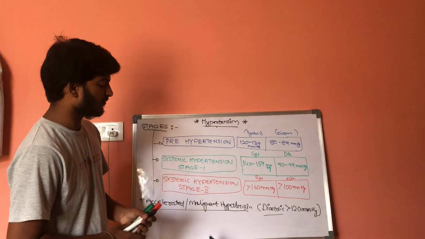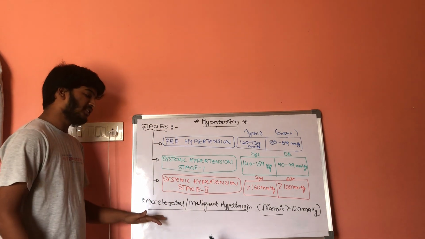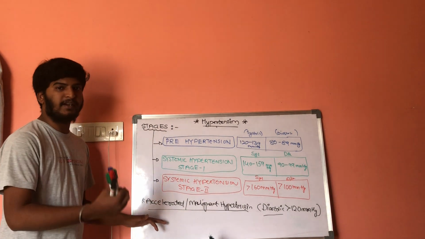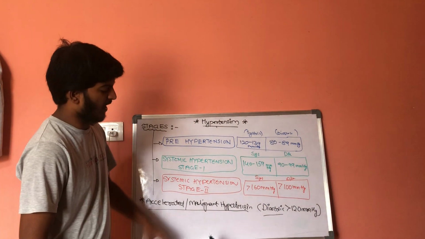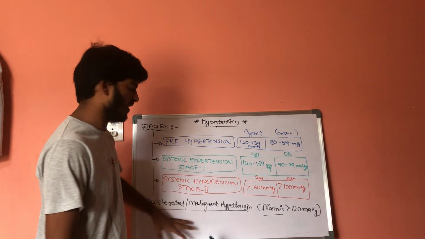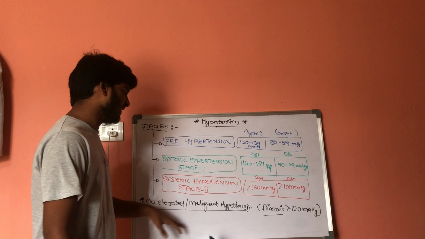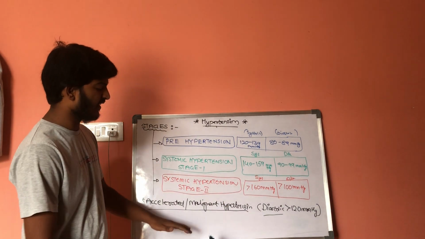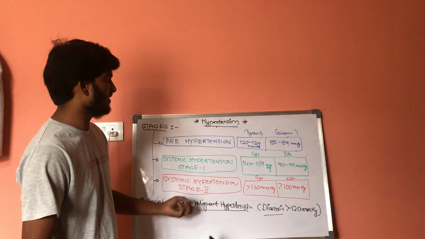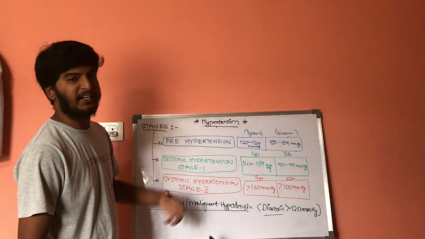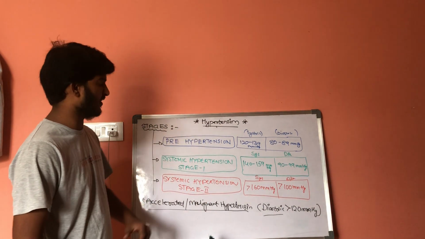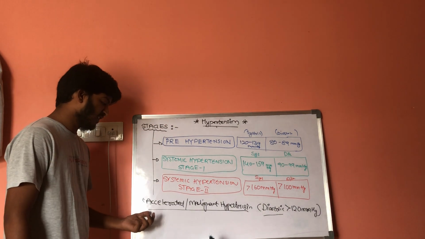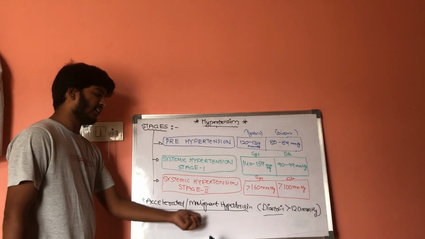So, in this condition, the end organ damage will be very soon. The organs will get damaged. So, we can say that this malignant hypertension is an asymptomatic condition. Here the behavior of the cells in hypertension will be malignant in condition. So, these are the stages and one special type, that is malignant hypertension.